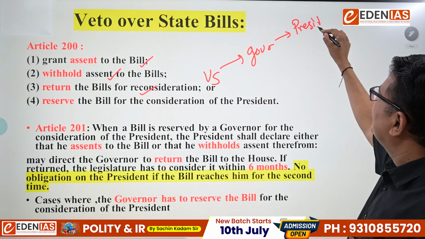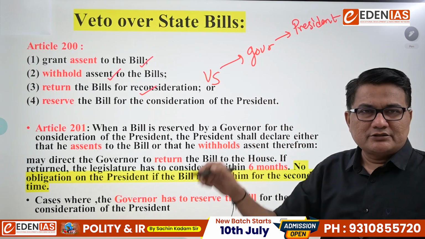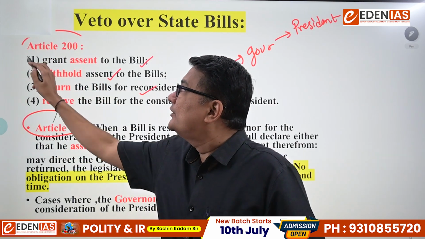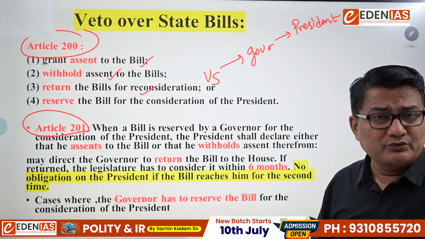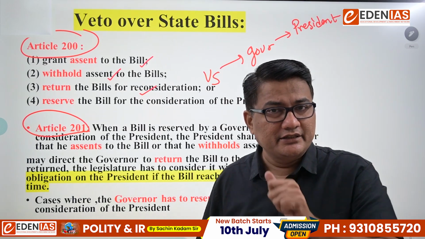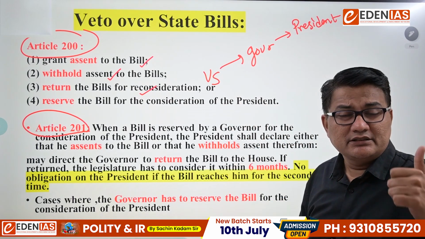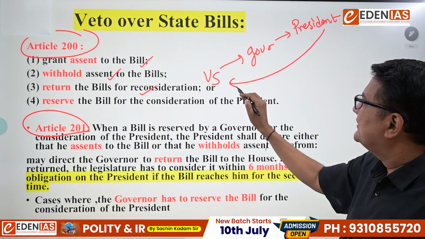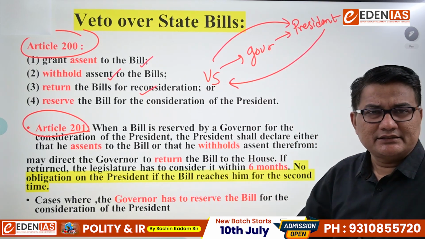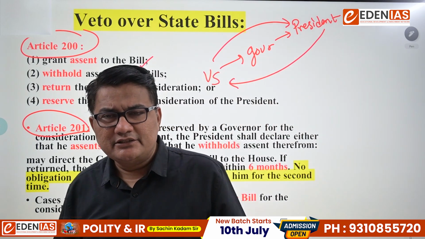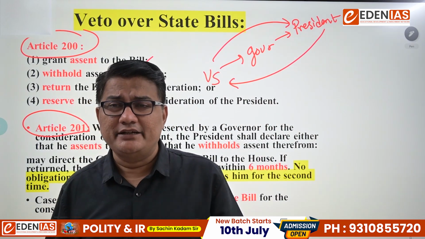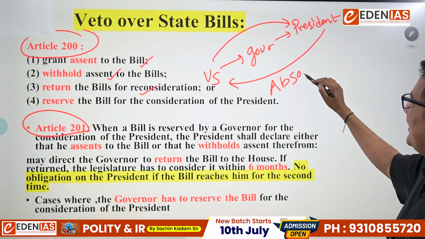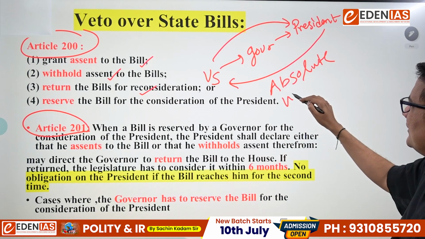President. Now listen carefully. If the bill goes to the President, as per Article 200 the governor can reserve the bill, and as per Article 201, what can the President do with the bill? Here, the President can either say yes to the bill, second, he can say no and withhold the bill, or he can send it for reconsideration. Now, if the second time the bill is passed by the state legislature, is it binding on the President to assent? No, it is not at all binding on the President. That itself means here the President of India enjoys absolute veto over state bills.